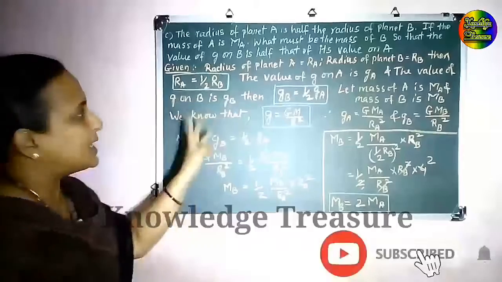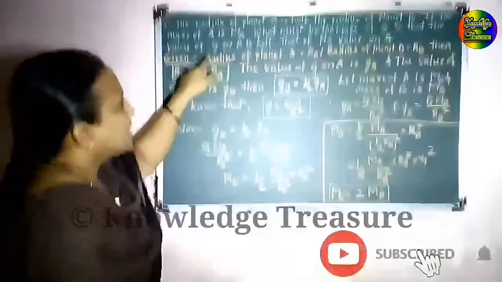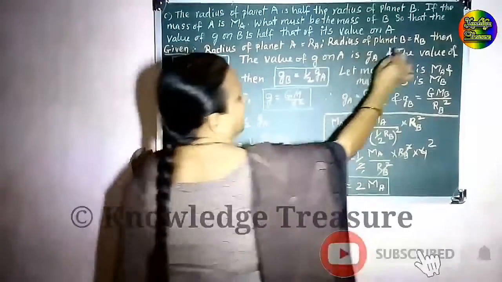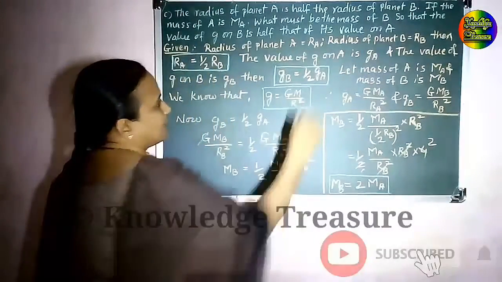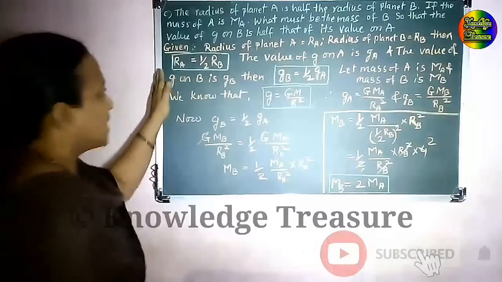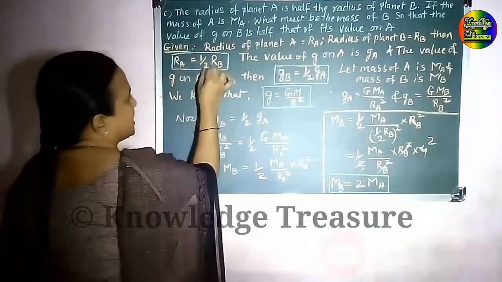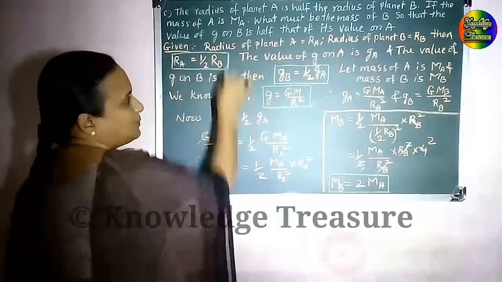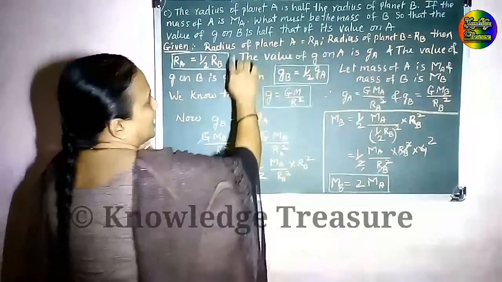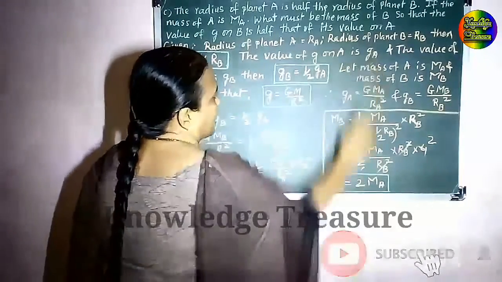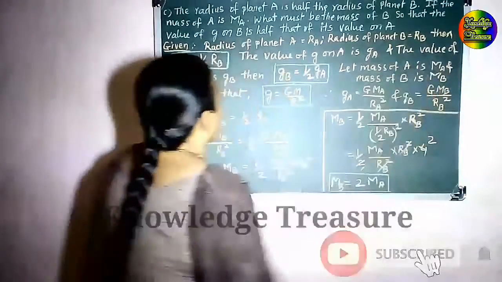There are two planets, planet A and planet B. What is given here? Radius of the planet A, let it be Ra. Radius of the planet B, let it be Rb. Then, what is the relationship between planet A and planet B? The radius of planet A is half the radius of planet B. It is given.